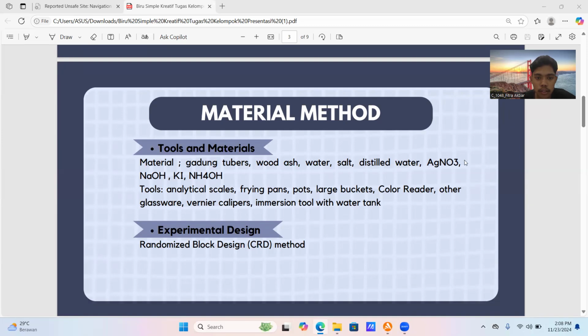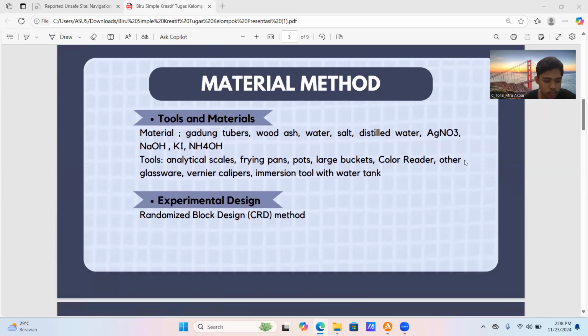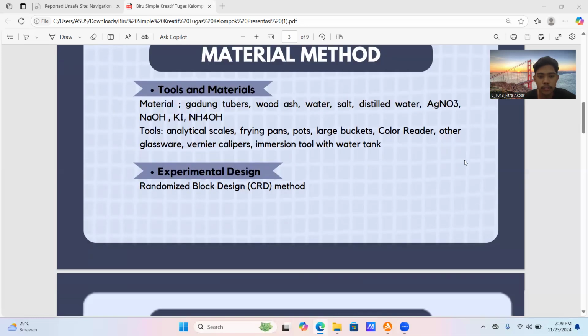Tools: analytical scales, frying pan, pots, large bucket, color reader, glassware, vernier calipers, immersion tools with water tank. The experimental design used in this study was a randomized block design, or RBD, factorial with two factors, namely soaking time and flow.